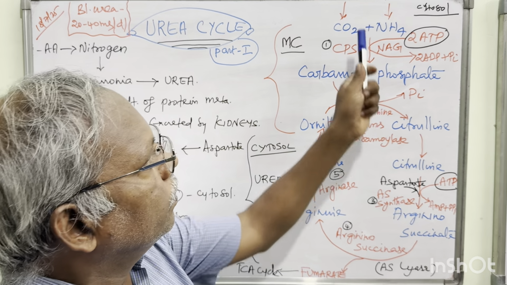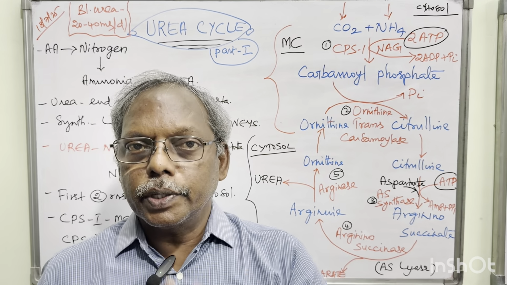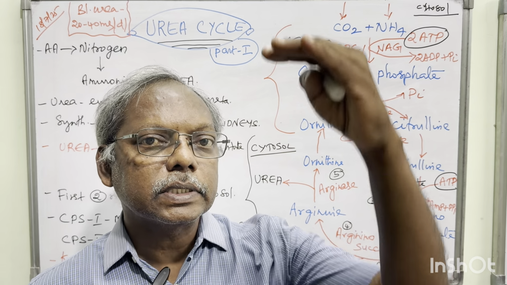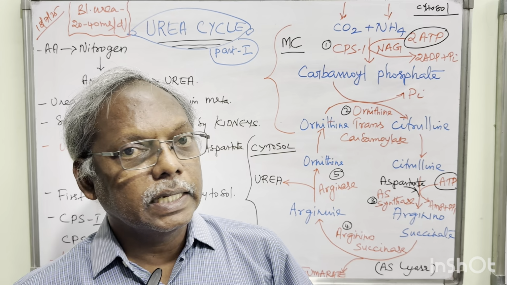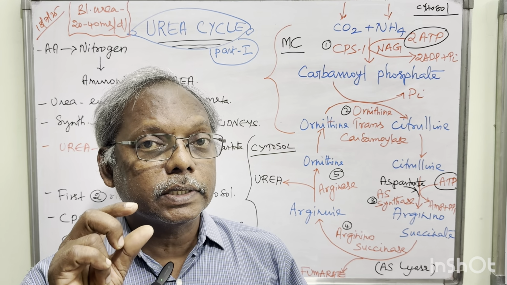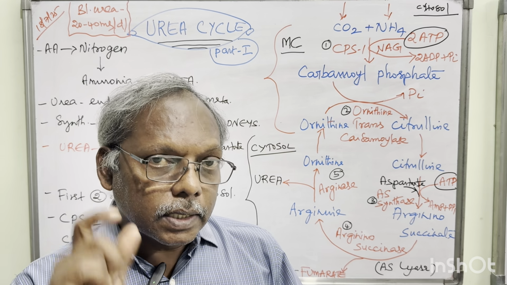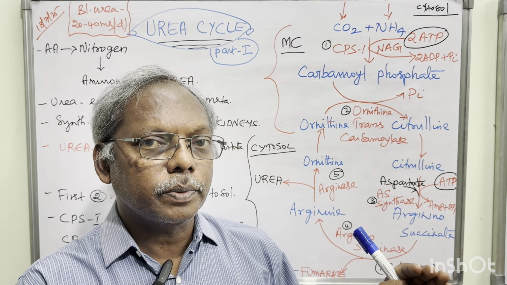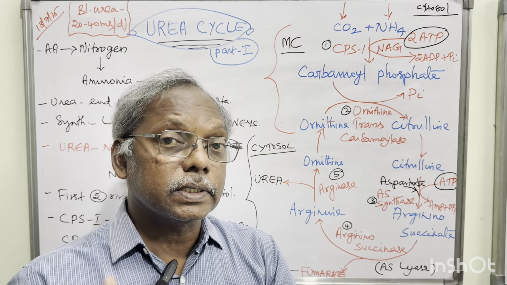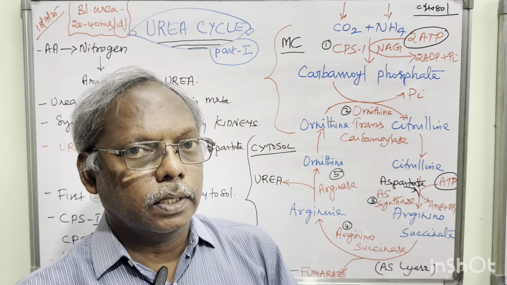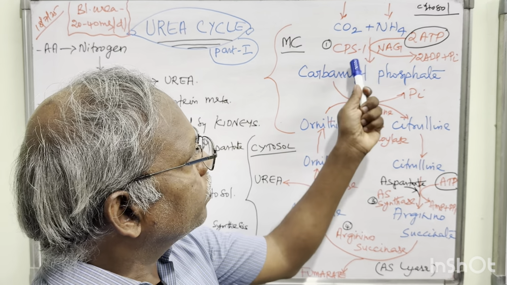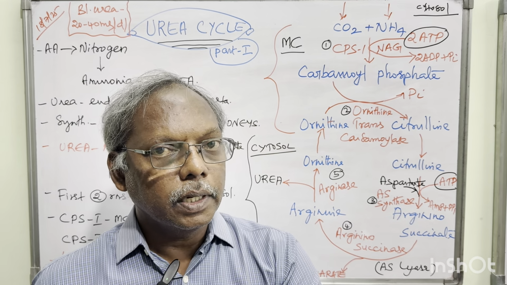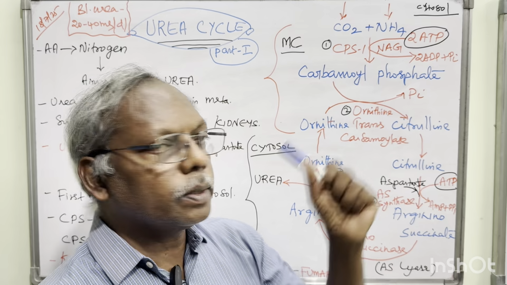Okay. For the first reaction, we require two important compounds, carbon dioxide and ammonia, which is derived from the cytosol. Actually, the first two reactions take place in mitochondria. For these initial mitochondrial reactions, we require one molecule of carbon dioxide and one molecule of ammonia. So, with the help of CPS1, carbon dioxide and ammonia synthesize carbamoyl phosphate.